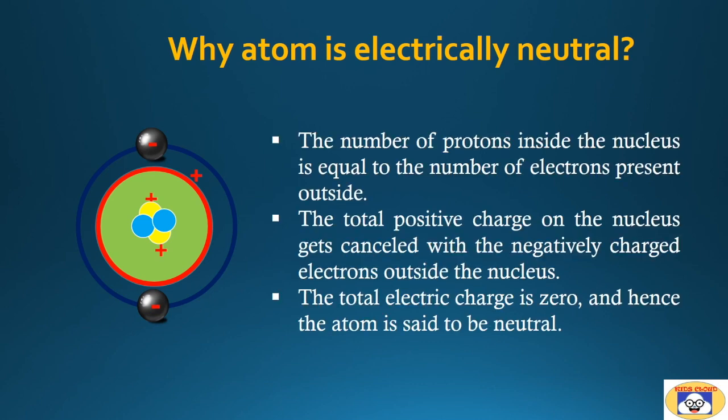The number of protons inside the nucleus is equal to the number of electrons present outside. So, the total positive charge on the nucleus gets cancelled by the negatively charged electrons outside the nucleus. The total electrical charge is zero and hence the atom is said to be neutral.